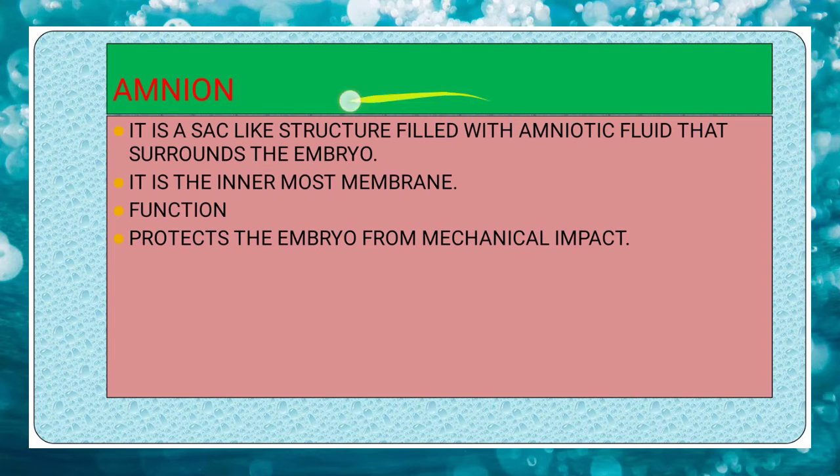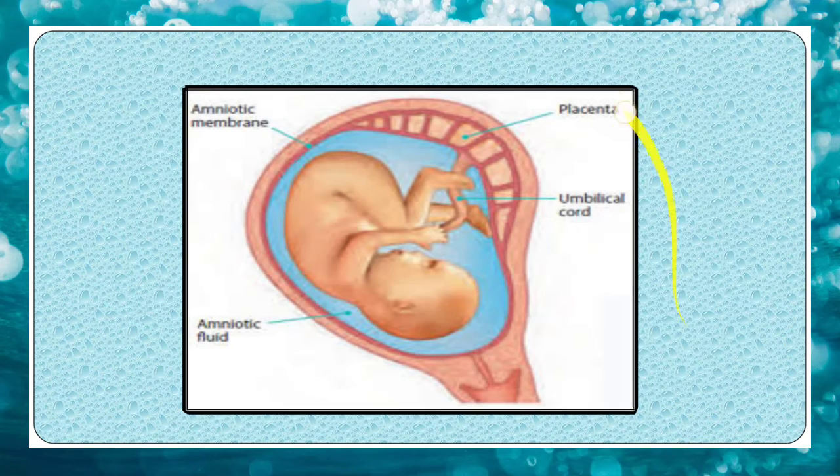Amnion. It is a sac-like structure filled with amniotic fluid that surrounds the embryo. It is the innermost membrane. Function: protects the embryo from mechanical impact. So here you can see the placenta and the amniotic sac where amniotic fluid is present, which is in blue color.